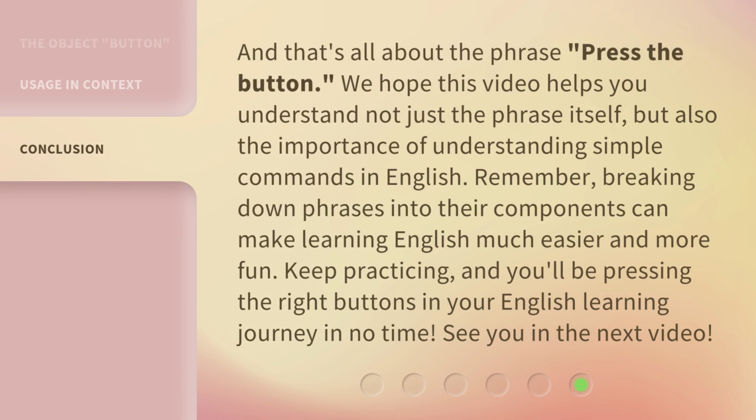And that's all about the phrase, press the button. We hope this video helps you understand not just the phrase itself, but also the importance of understanding simple commands in English. Remember, breaking down phrases into their components can make learning English much easier and more fun. Keep practicing, and you'll be pressing the right buttons in your English learning journey in no time.